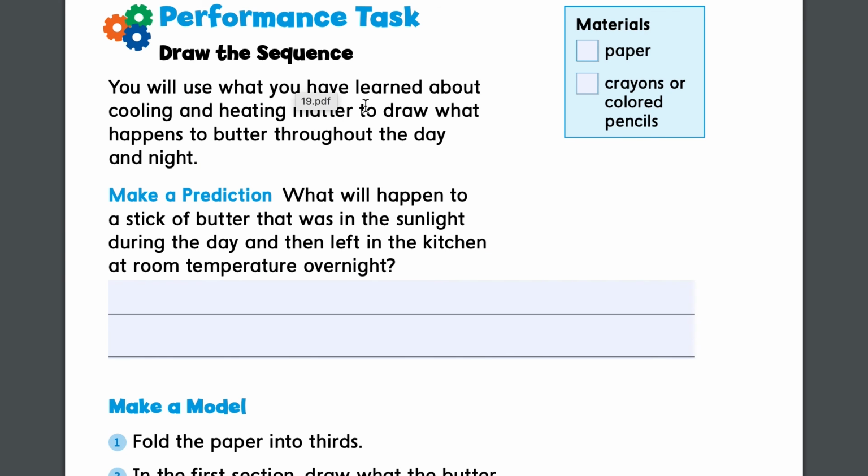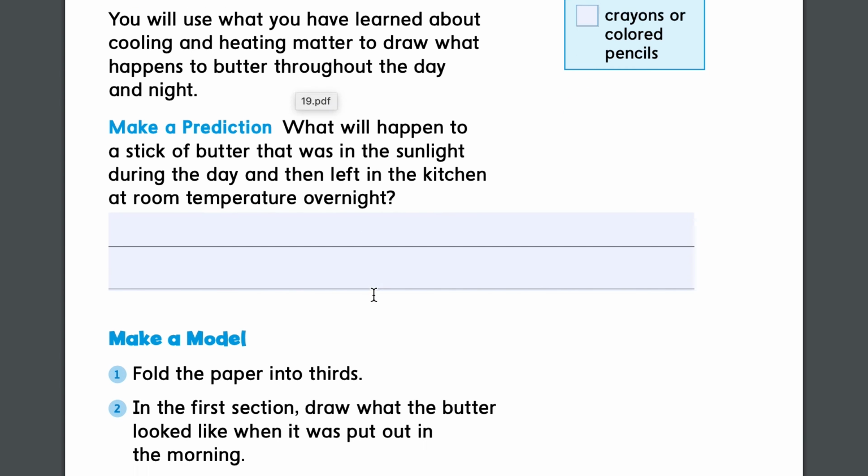You will use what you have learned about cooling and heating matter to draw what happens to butter throughout the day and night. Make a prediction. What will happen to a stick of butter that was in the sunlight during the day and then left in the kitchen at room temperature overnight?